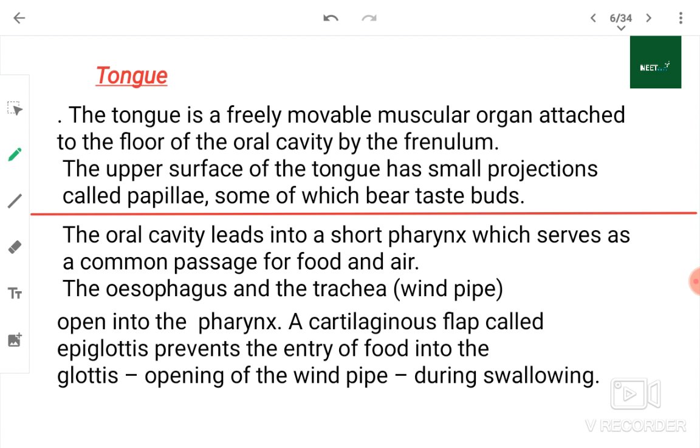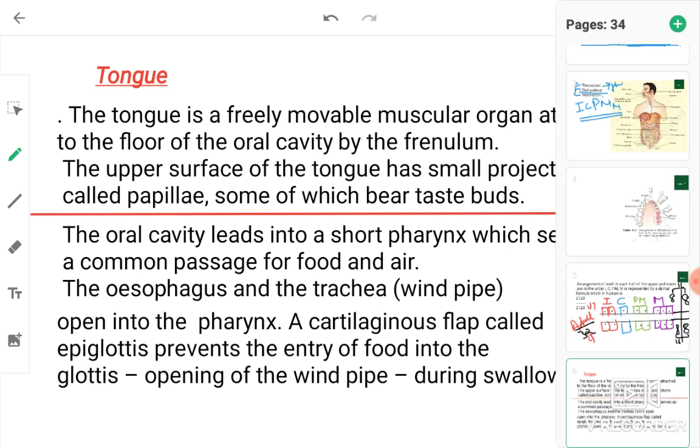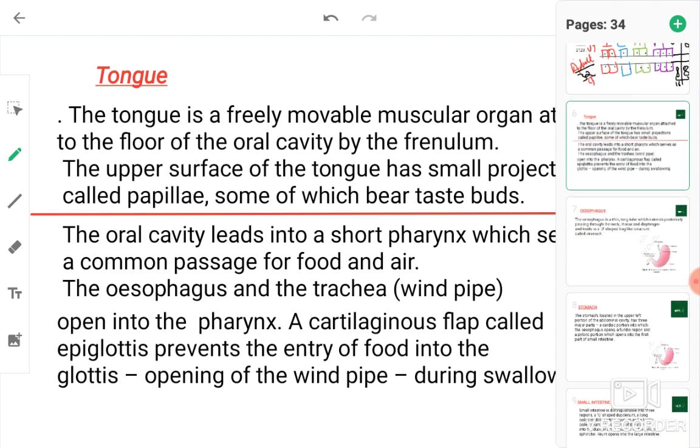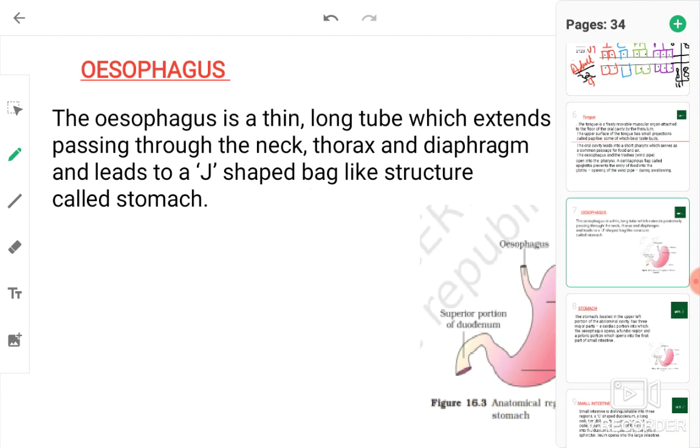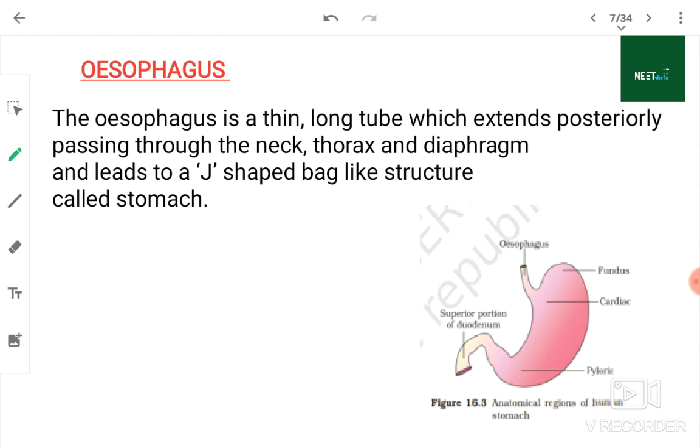Should I draw a diagram of the tongue? Let me see if I have some space. Yes, I have space in the next slide. I'll draw a diagram of the tongue. Look here. This is a tongue.